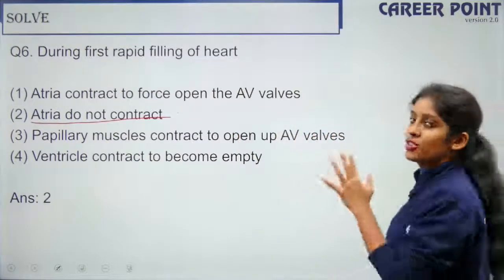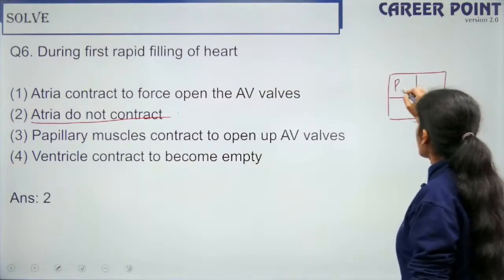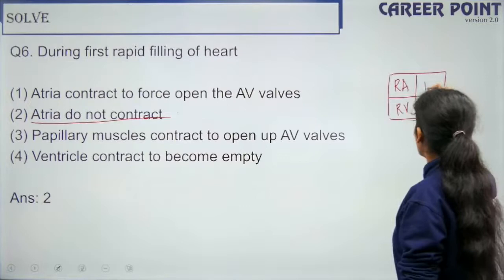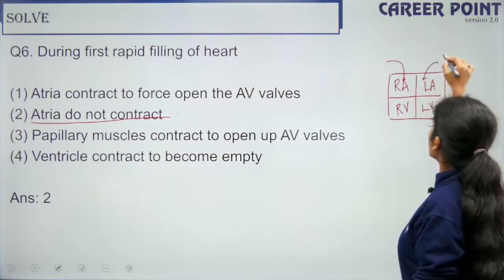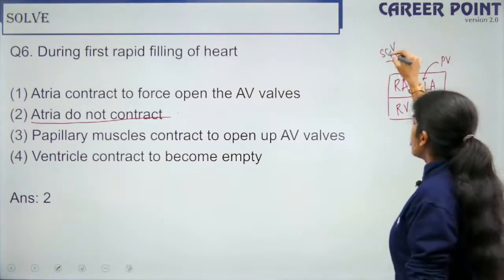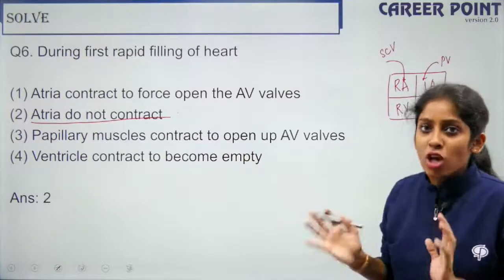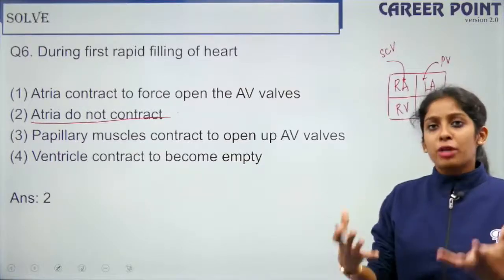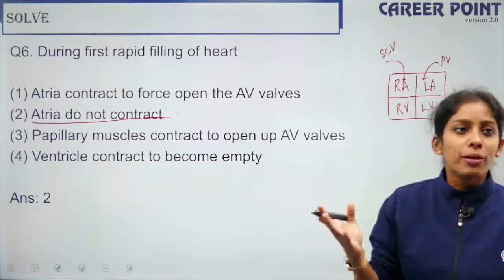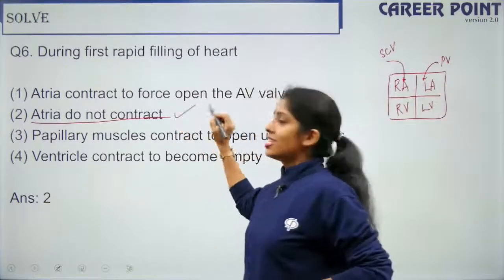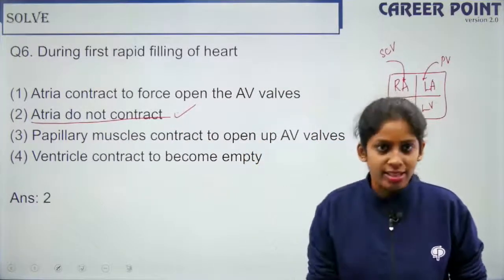So during the first rapid filling of the heart, I have 4 chambers: the right atria, the right ventricle, the left atria and the left ventricle. Superior vena cava brings blood here and pulmonary vein brings blood here, right? So the moment your atria starts filling, that is the first rapid filling. At that time atria does not contract. More and more, when the pressure inside the atria increases, only then it starts contracting and the valves, bicuspid and tricuspid, open. So here this is the right statement. Instantly it does not contract. So initially all the 4 chambers are in rest, right?